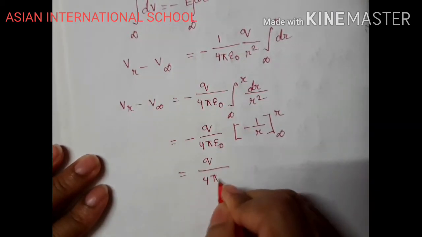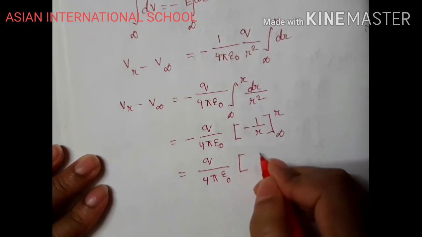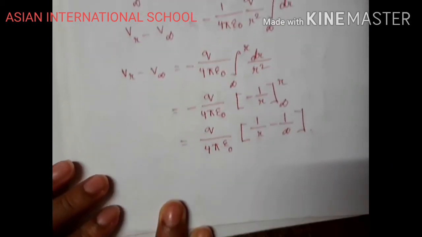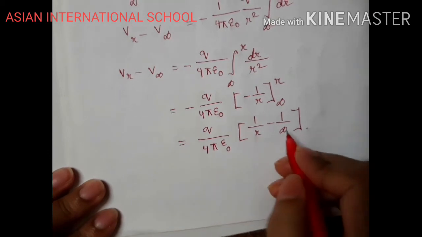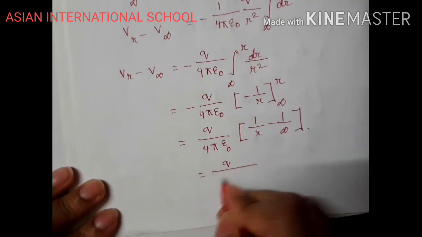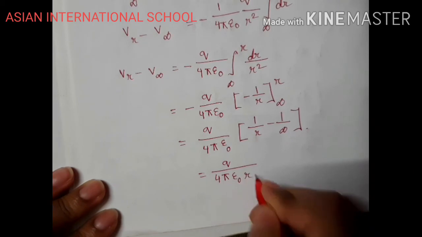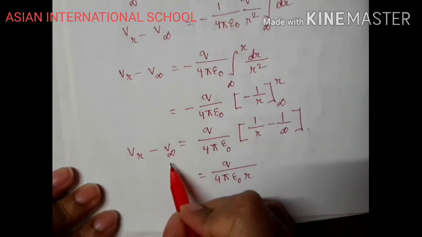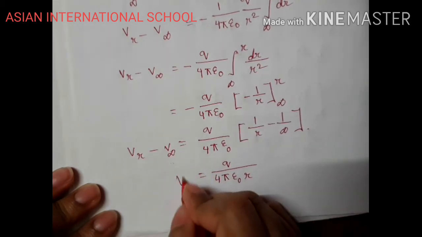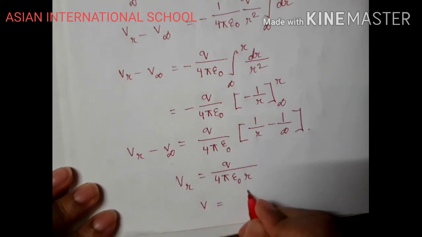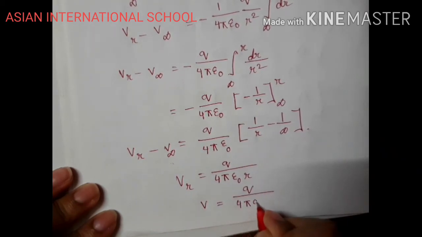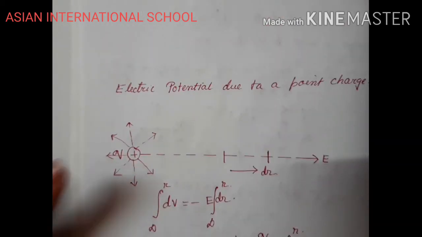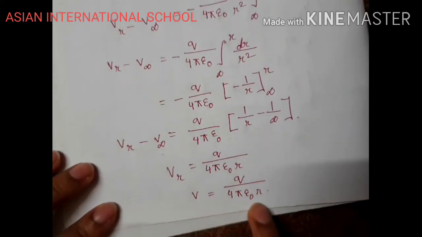So Q by 4 pi epsilon naught times (1 by r minus 1 by infinity). Now 1 by infinity is 0, so we get Q by 4 pi epsilon naught r. Secondly, I told you that at infinity we assume potential to be 0, so this is V_r. In general we can write V equals Q by 4 pi epsilon naught r. So for an isolated positive charge, the potential comes to be V equals Q by 4 pi epsilon naught r.